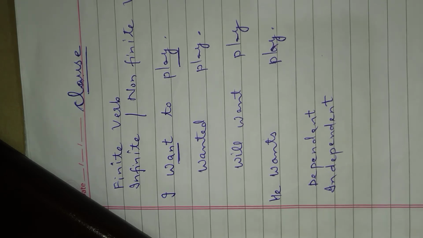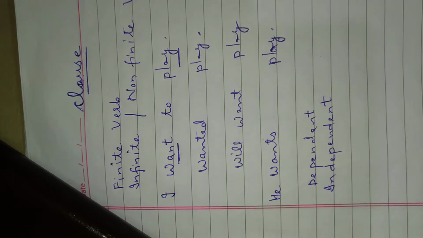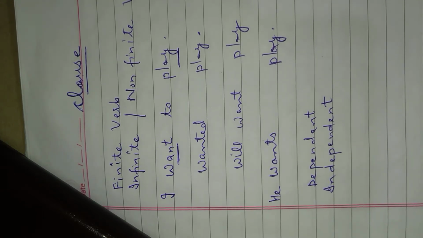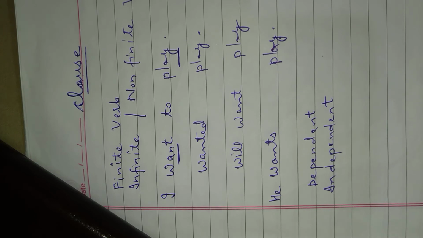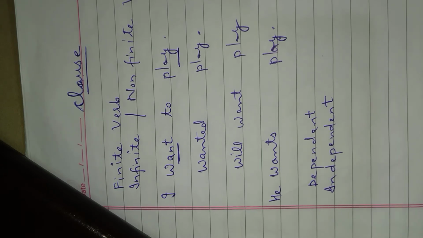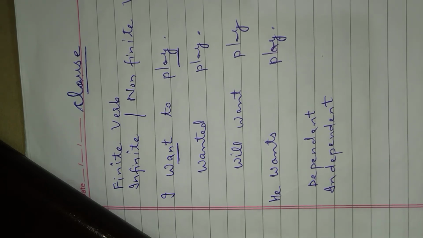Okay. I hope you know the types of non-finite verbs also. Infinitive: to plus V1, or sometimes only V1. Gerund: V1+ing. V1+ing, if it is coming with is, am, are, was, were, has been, have been, obviously it will be related to tense and it is finite. But if it is coming without these helping verbs, it is non-finite.